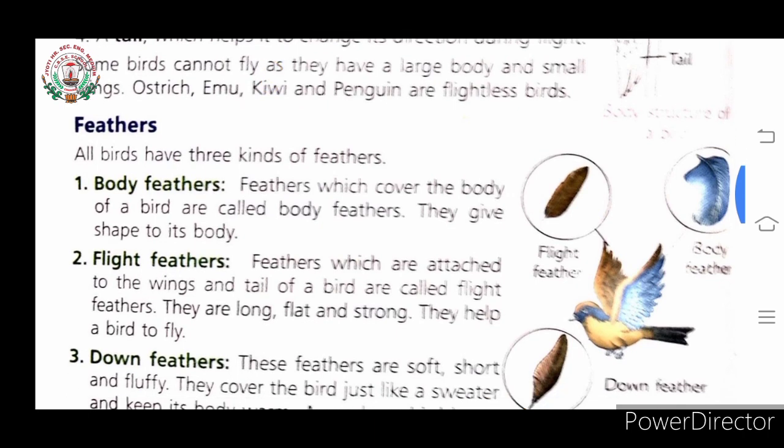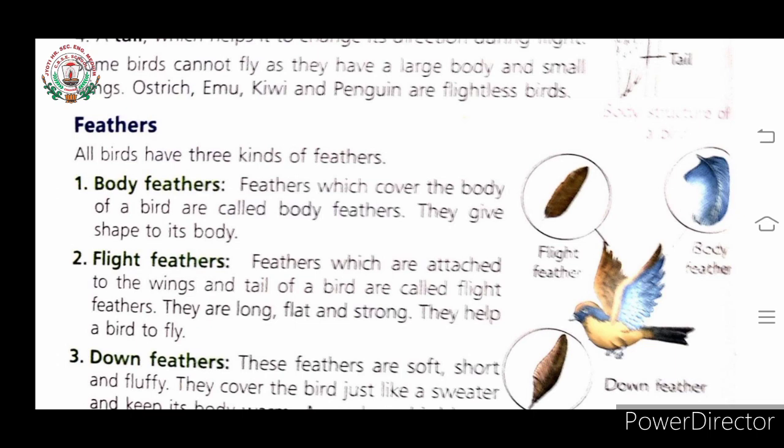Now let's see what the different feathers does a bird have. All birds have three kinds of feathers. Let's see what are the three kinds of feathers, children. The first one is body feathers. Second one is your flight feather. And the third one is your down feather.